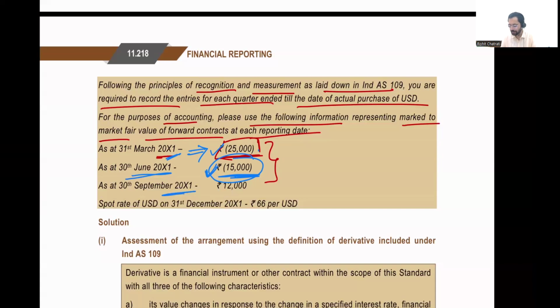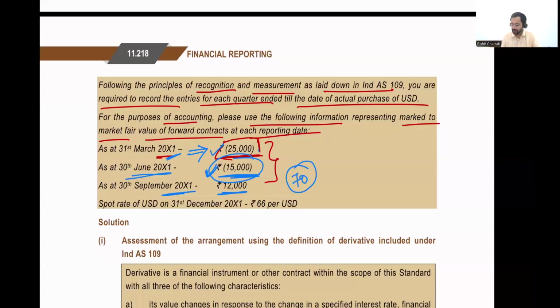As of 30th of September, the fair value has now become positive and the amount is 12,000. Now what we are saying is I should actually have a financial asset on the balance sheet of 12,000 because the fair value is now positive. Now, why did it turn positive? Probably the value of the dollar increased to 70. I am now required to pay only 68, but in the market, the value of the dollar has increased to 70. So I am at a gain.